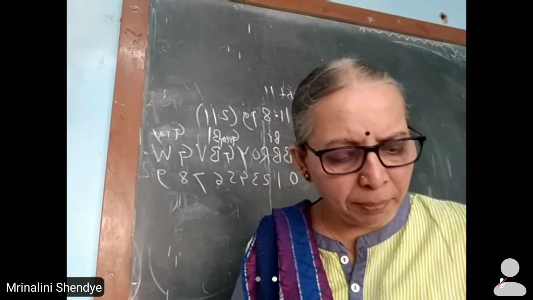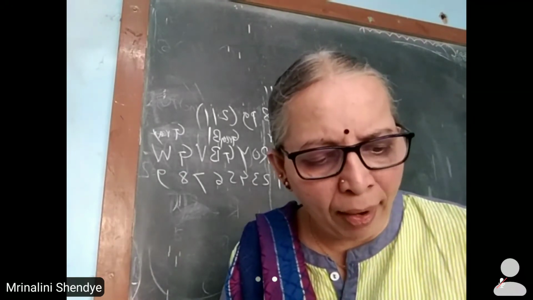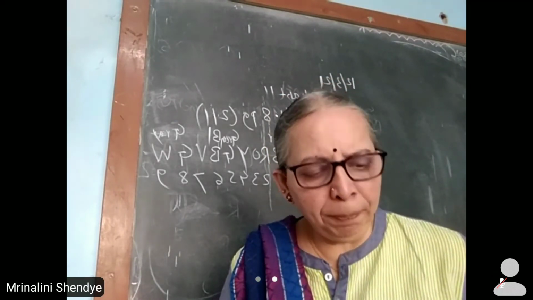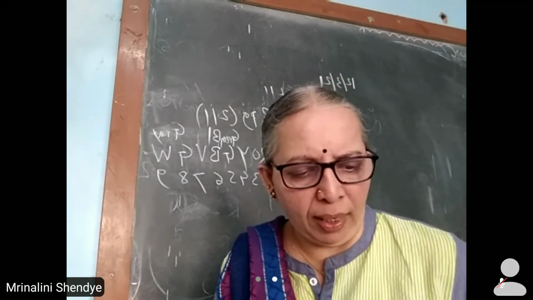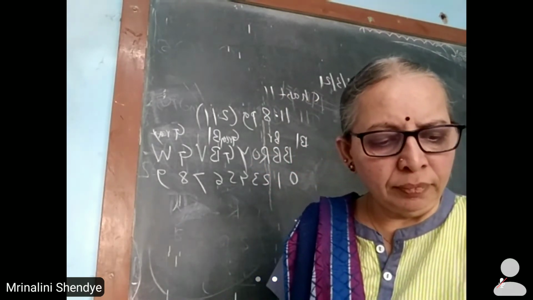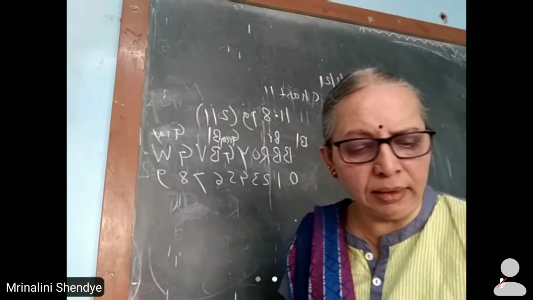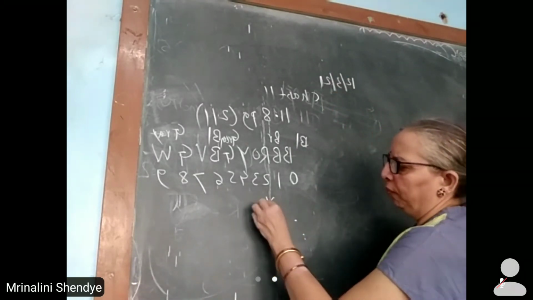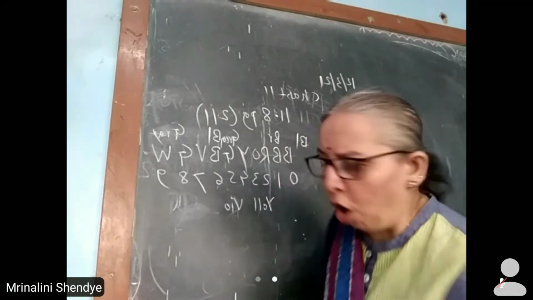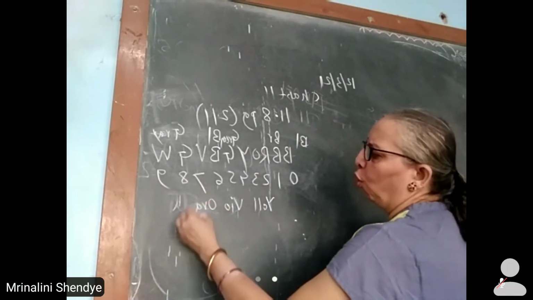On page number 212, they have given one sample example. Open page number 212. They have mentioned one example. The color code of the resistance is yellow, violet, orange and gold.